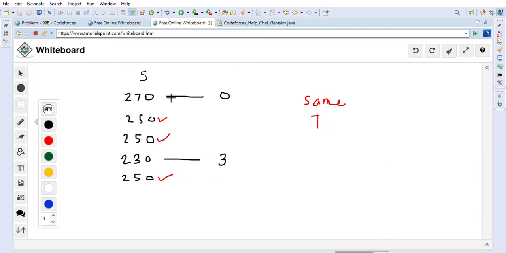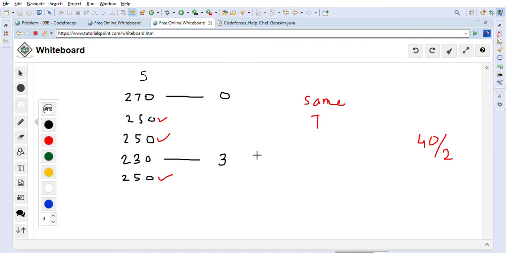For example, in this case 270 minus 230 is 40, so 40 divided by 2 must be poured from 3 to 0, index wise.